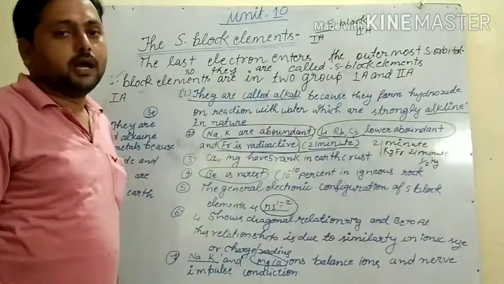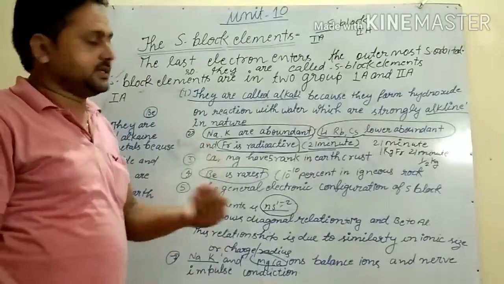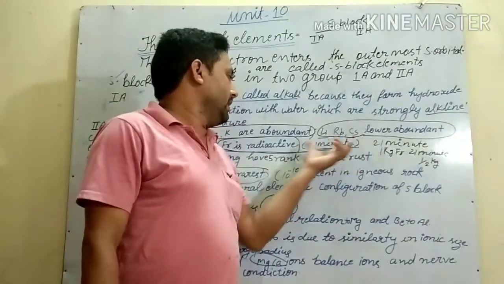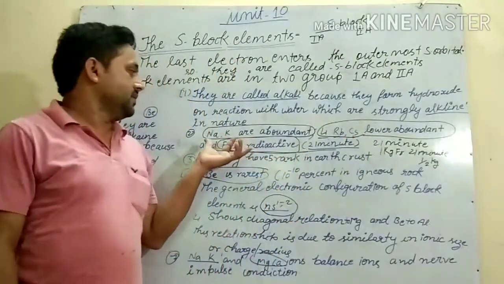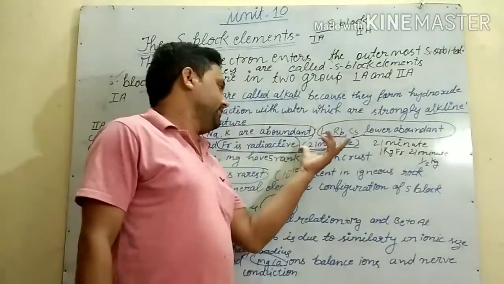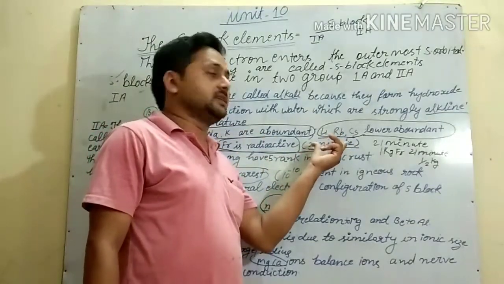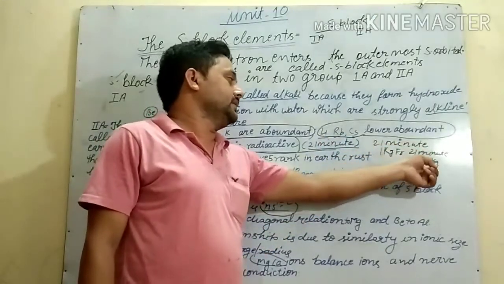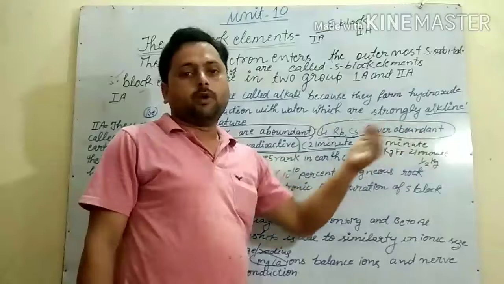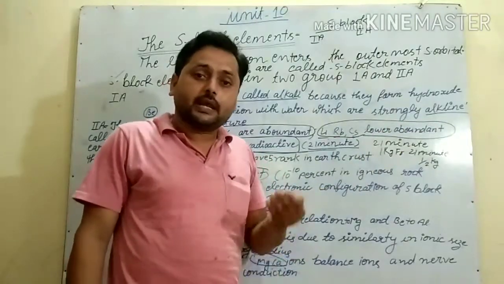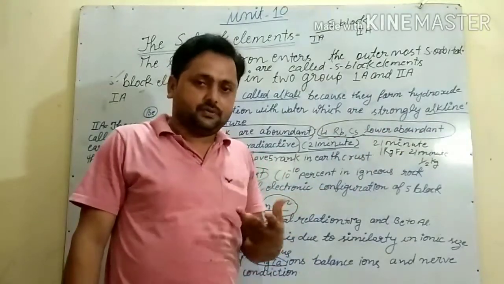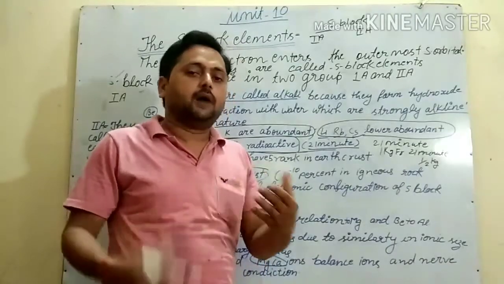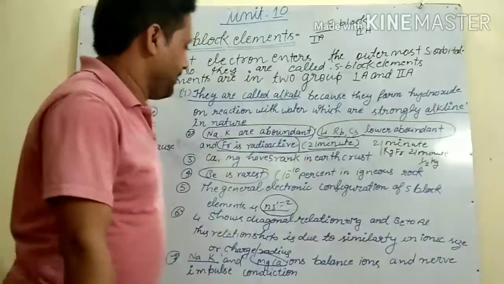I told you that radioactive elements have a time in which they become half. If the half-life of francium is 21 minutes, and we take 1 kg of francium, in 21 minutes it will be half a kg. The time taken to convert the amount to half is called half-life.